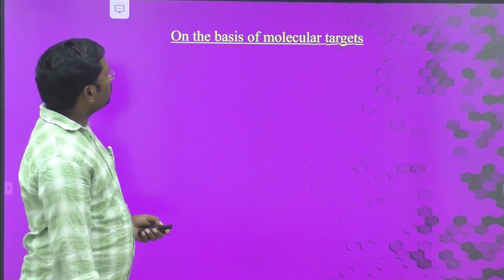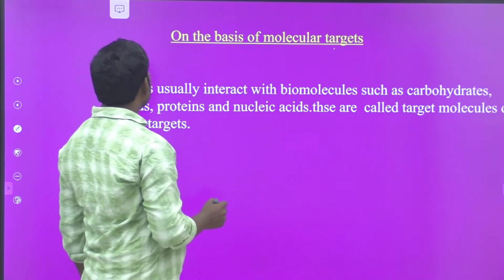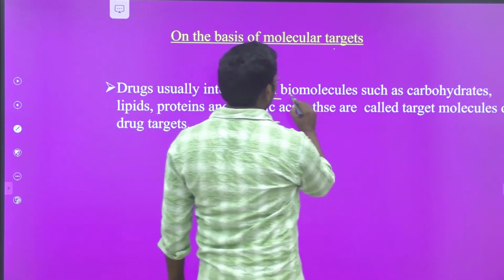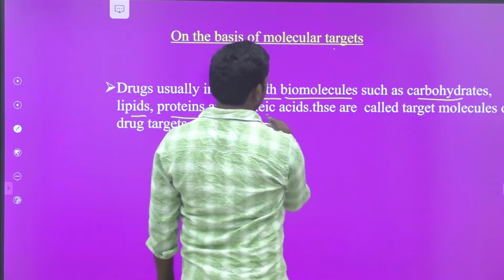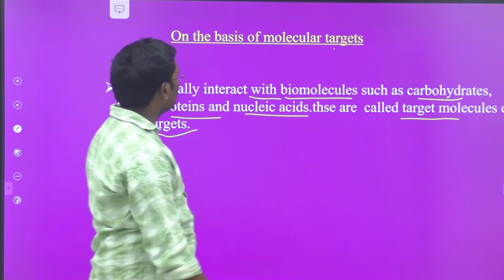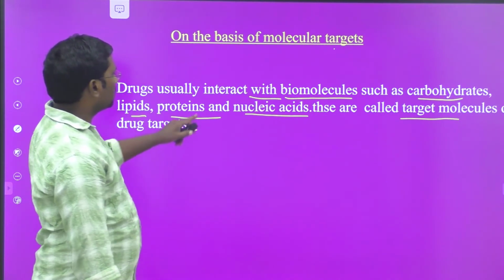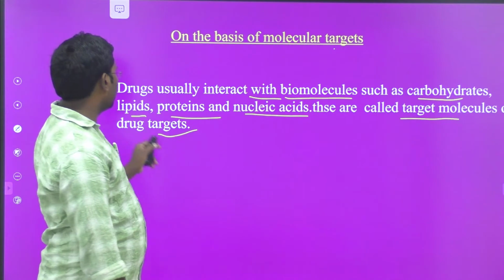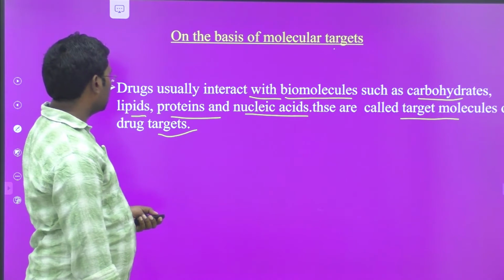And next one, on the basis of molecular targets. Drugs usually interact with biomolecules such as carbohydrates, lipids, proteins, and nucleic acids. So these are all called target molecules or drug targets. Generally these drugs may interact with biomolecules like carbohydrates, proteins, lipids, and nucleic acids. These are all known as the drug molecular targets.